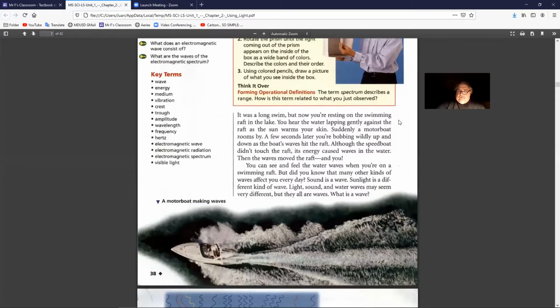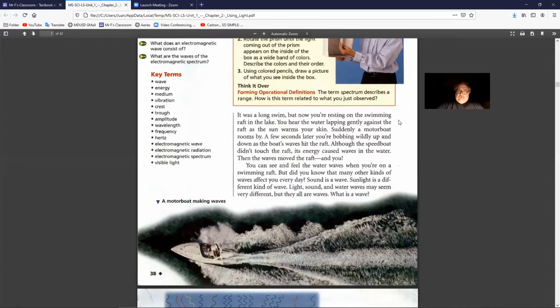Although the speedboat doesn't touch the raft, its energy caused waves on the water. Then the waves move the raft and you. You can see and feel the waves when you're on a swimming raft. But did you know that many other kinds of waves affect you every day?